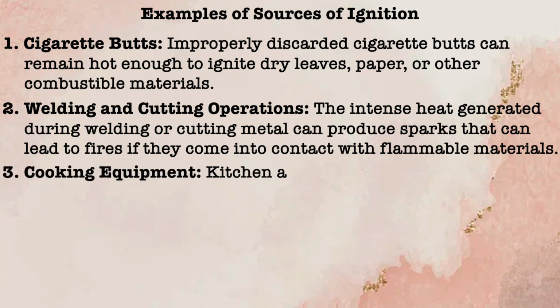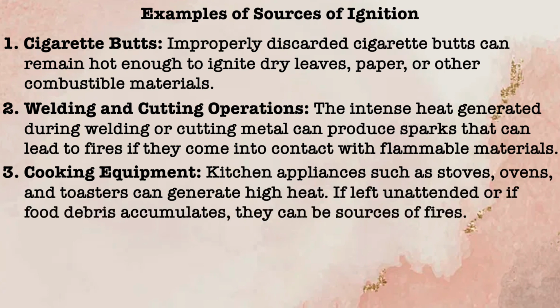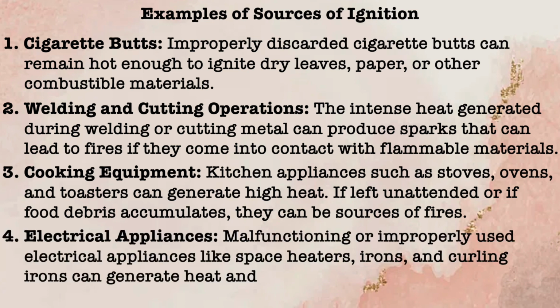Third one is cooking equipment. Kitchen appliances such as stoves, ovens and toasters can generate high heat if left unattended, or if food debris accumulates, they can be a source of fire. Fourth, electrical appliances. Malfunctioning and improperly used electrical appliances like space heaters, irons and curling irons can generate heat and sparks, posing a fire risk. Fifth one is lightning.